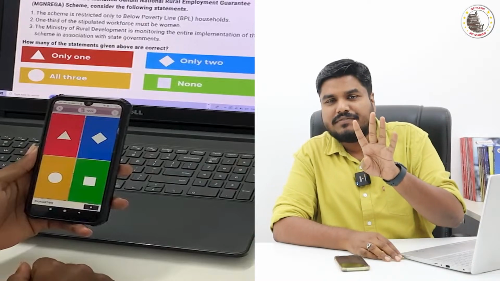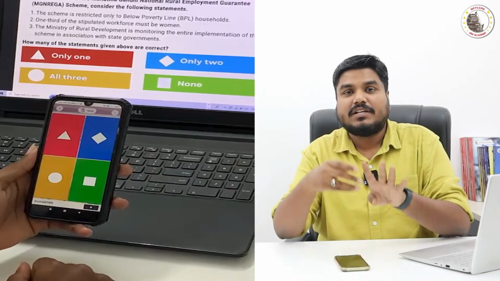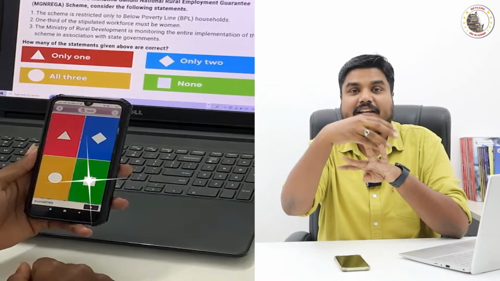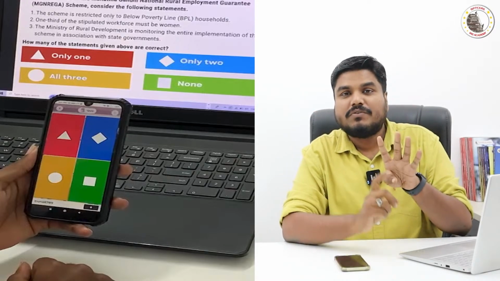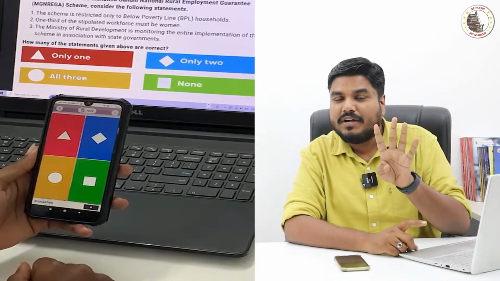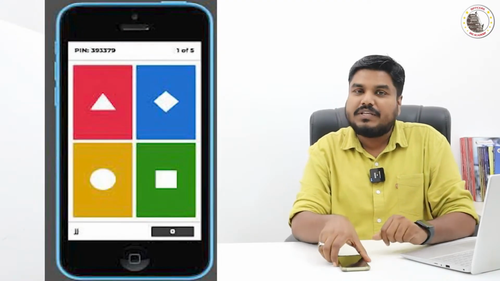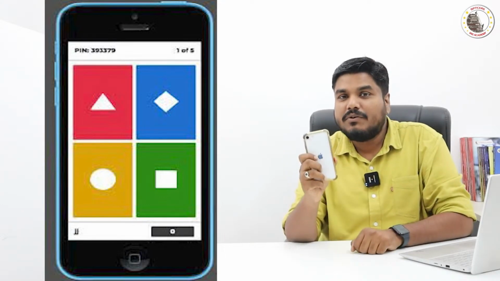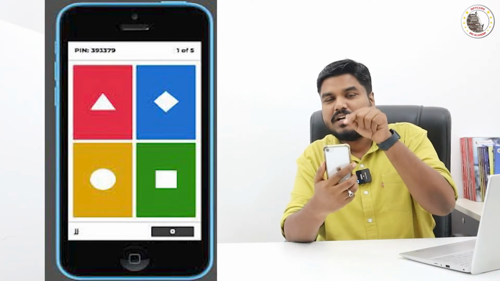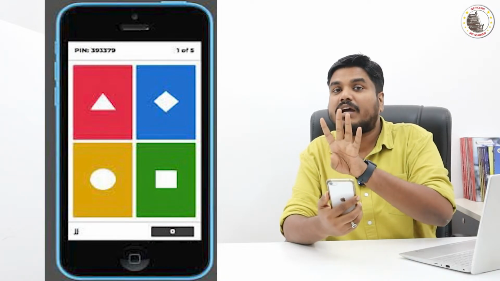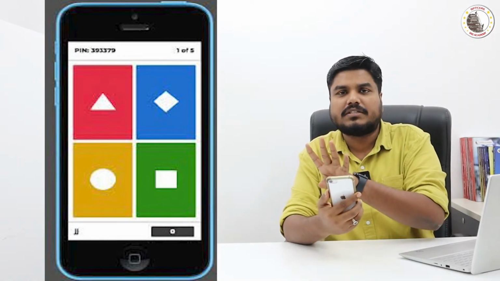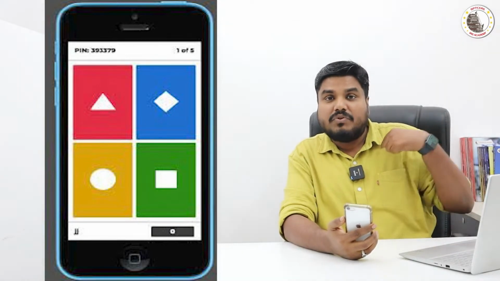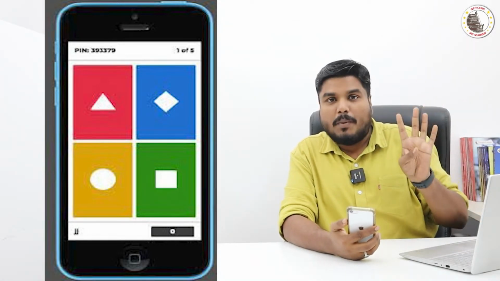The 4 options will have a color code. Option A, red color; option B, blue color; option C, green color; option D, yellow color. So the 4 options will have 4 different color codes. In your mobile phone, you have installed the Kahoot application. The Kahoot application in your device will show you only 4 colored boxes. Only in the live video which you are watching, I will give you the question, followed by the 4 options.